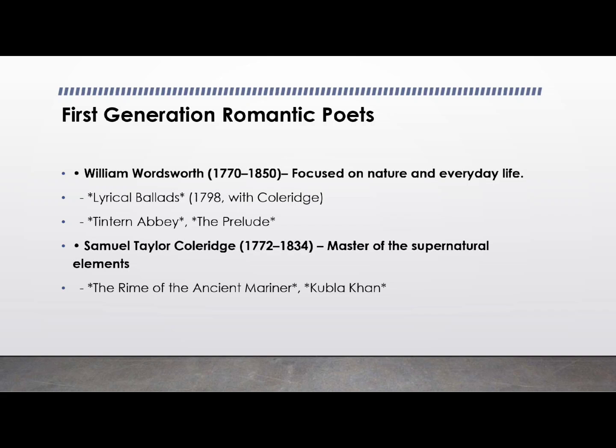Okay, now let's talk about another first generation Romantic poet, Samuel Taylor Coleridge, who lived from 1772 to 1834. So he was the master of the supernatural and Gothic elements. He was known for his mystical themes and supernatural elements, and some of his key works were The Rime of the Ancient Mariner, a poem about a sailor who was cursed for killing an albatross. Now, he has also composed a work, Kubla Khan.